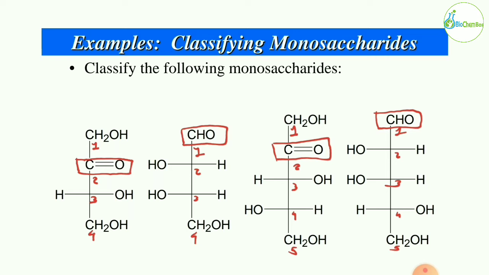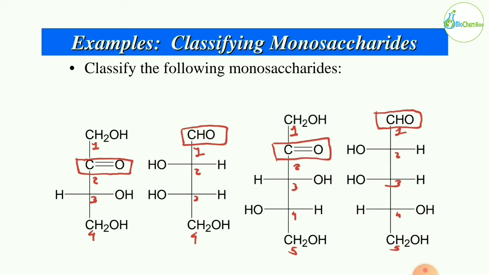Now, examples of classifying monosaccharides. Here four examples are given, and we have to classify these monosaccharides. In the first one, how many carbons are there? 4 carbons, so it is a tetrose sugar. And what is the functional group? Here a ketone is present on the second carbon. C double bond O is a ketone.